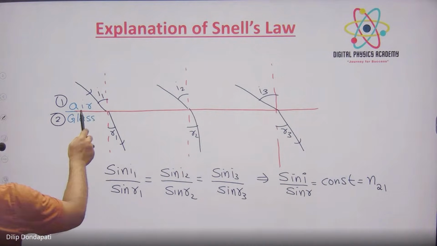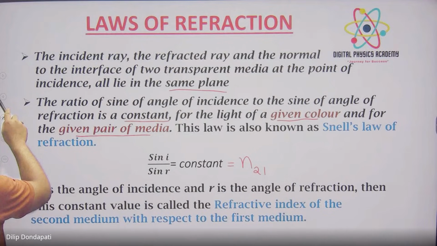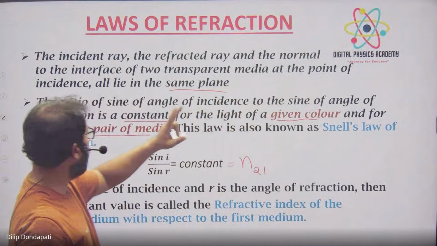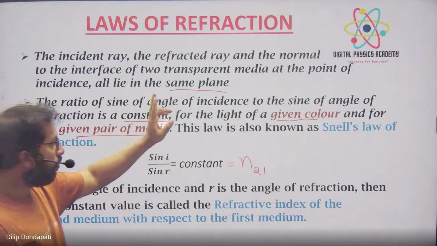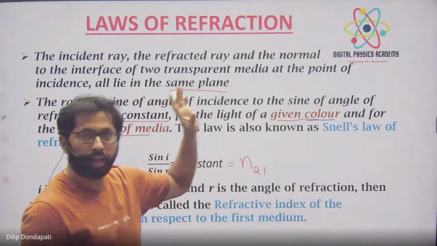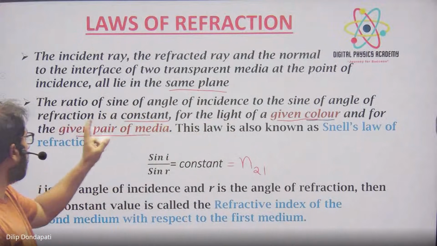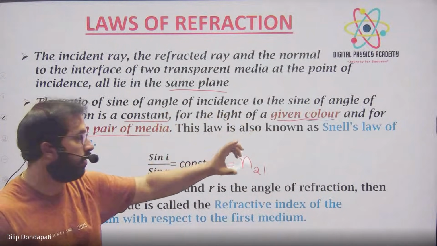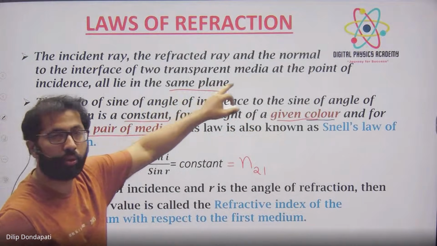Now you will understand its meaning. The ratio of the sine of the angle of incidence to the sine of the angle of refraction is constant for light of a given color. The color is fixed, and the given pair of medium is also fixed. Air and glass are fixed, right? In those cases, only this relationship holds good.